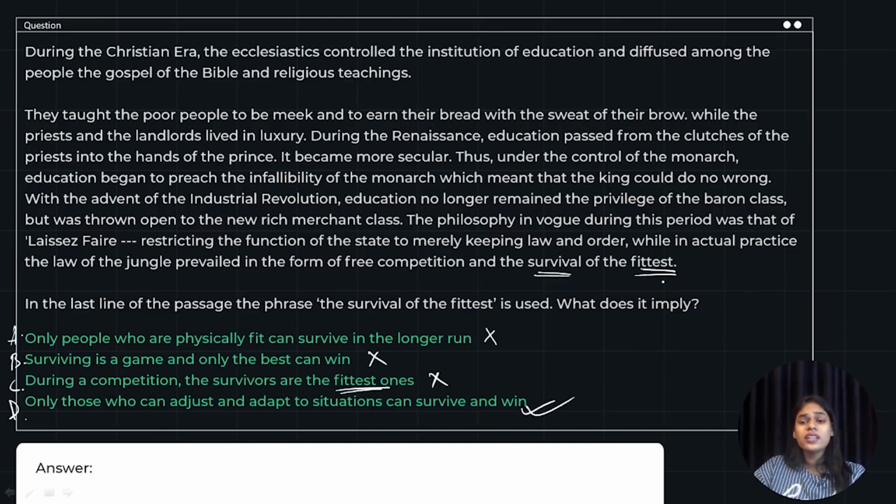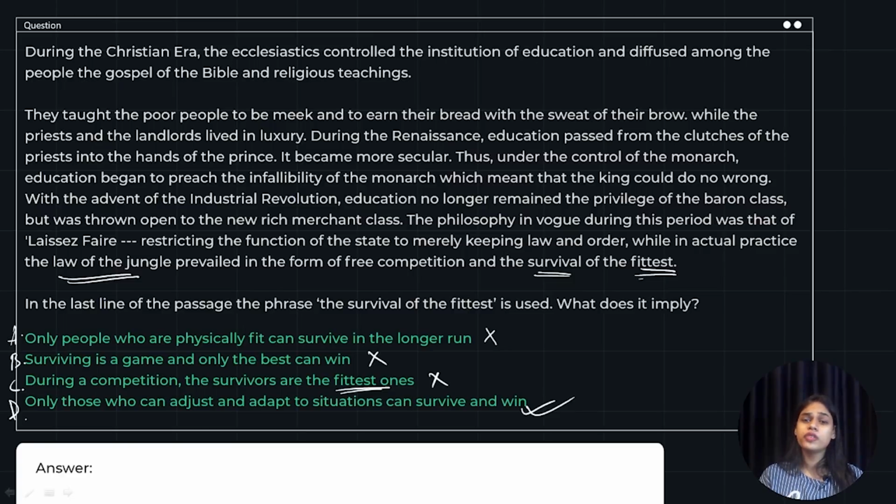Option D, only those who can adjust and adapt to situations can survive and win. Yes. What does fittest mean here? Fittest means who can fit into the given environment, who can fit into the given situation. Only the people who have the capacity to adjust and adapt to the prevailing situation are the ones who can win. What is the situation over here? It is the situation of law of the jungle.